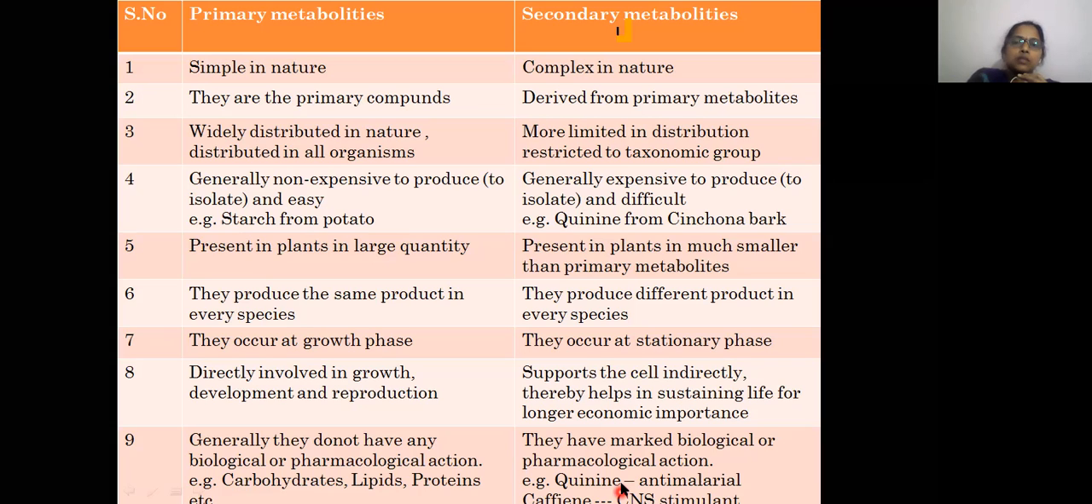So caffeine, quinine, reserpine, vincristine, vinblastine, all these are secondary metabolites which have medicinal properties. Carbohydrates, lipids and proteins are primary metabolites. They are essential for growth and development, but they do not have medicinal properties. So these are the differences between primary and secondary metabolites. Moving on to the next slide.